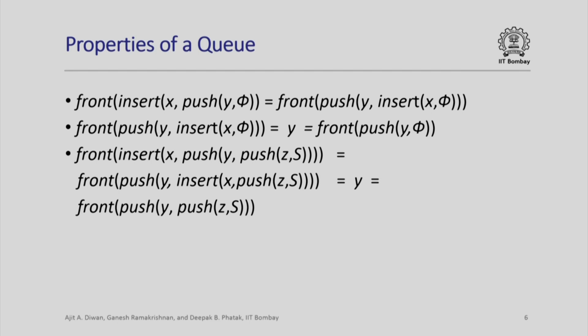The front of this is always y by definition, and this is also equal to the front of the queue obtained by pushing y in push z comma s. So again, this equality holds for queues of size greater than or equal to 2. In this case, we actually do not really need the induction hypothesis, but directly we can show that the front remains the same for both queues. But you need to do it for the base case as well as for queues of larger length.